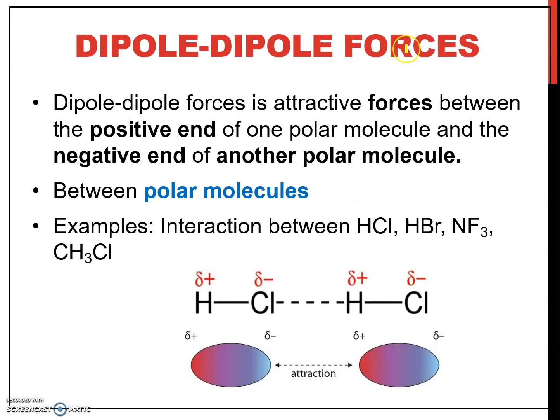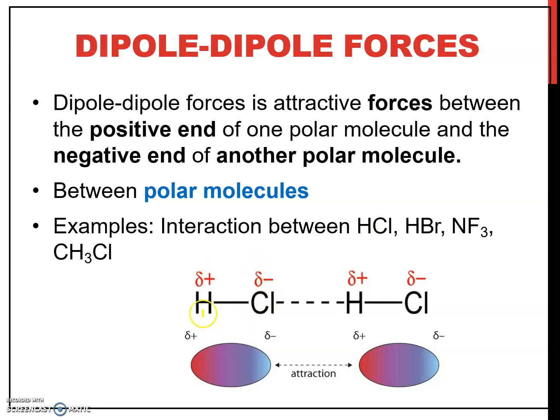For dipole-dipole forces, these occur between polar molecules only. Dipole-dipole forces are attractive forces between the positive end of one polar molecule and the negative end of another polar molecule. So for example, between HCl molecules.